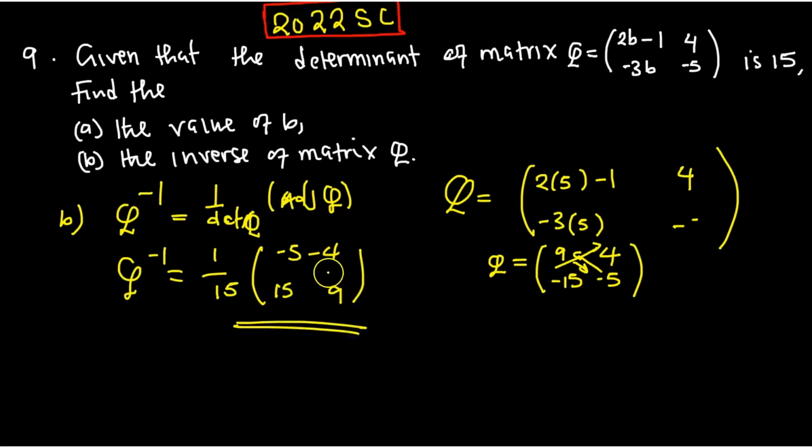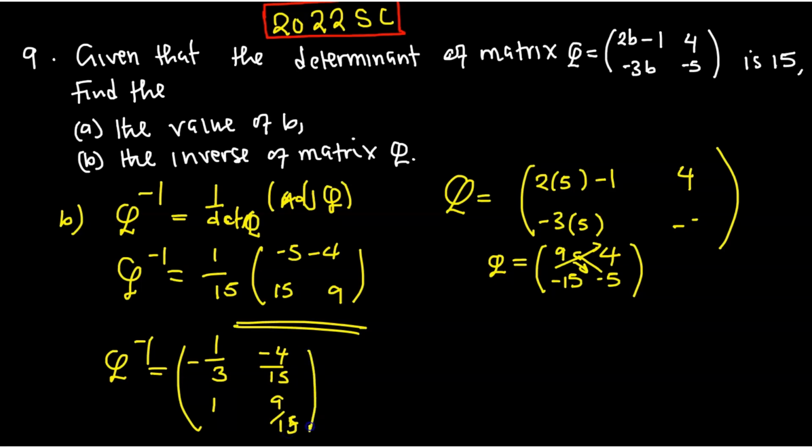So this one is your inverse. You can go on and open the brackets, this multiply that, this multiply that. Q inverse is equal to, this is going to be 5 divided by 15, or 1 over 3, negative 1 over 3. Then this position is going to be 1. This position is going to be negative 4 over 15. Then this one is going to be 9 over 15. I think this is better, or is okay. So that is how we find the inverse.